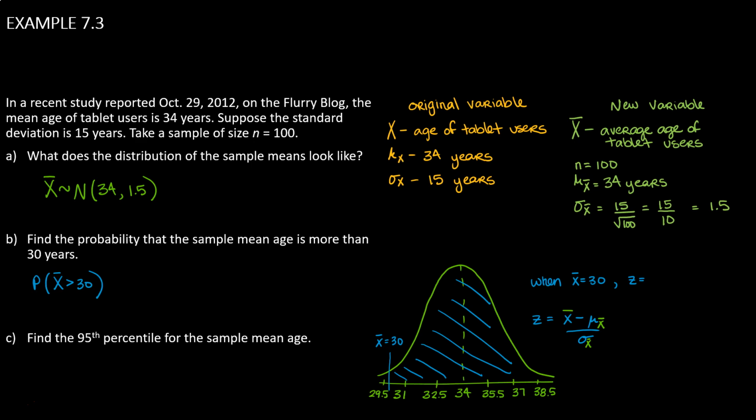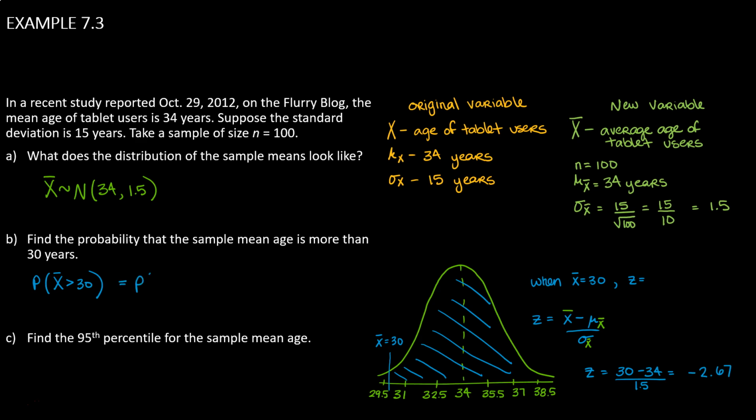That way we really know that we're talking about all values that came from our new variable, the distribution of sample means. So I'm taking a value from my set of sample means, I'm using the average of my sample means, and I'm using the standard deviation of my sample means in this formula. I plug in my values and find a z-score of negative 2.67.